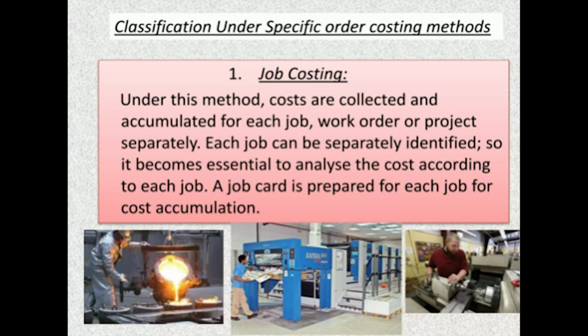What is job costing? It is the method where the costs are collected and accumulated for each job, work order or project separately. Each job can be separately identified, so it becomes essential to analyze the cost according to each job. A job card is prepared for each job for cost accumulation. You can see the people working under a particular job.